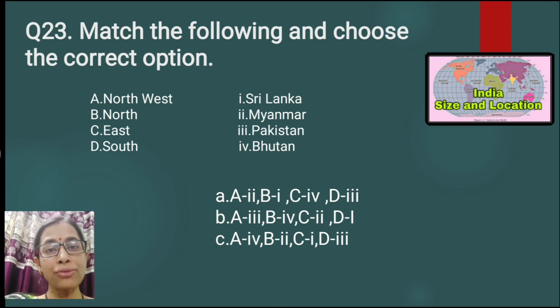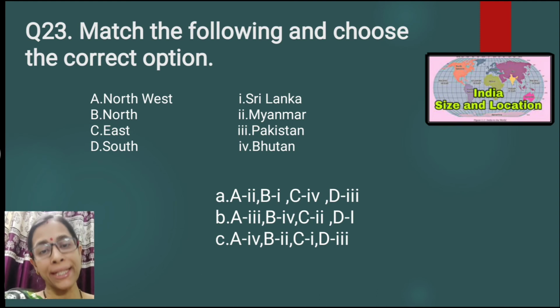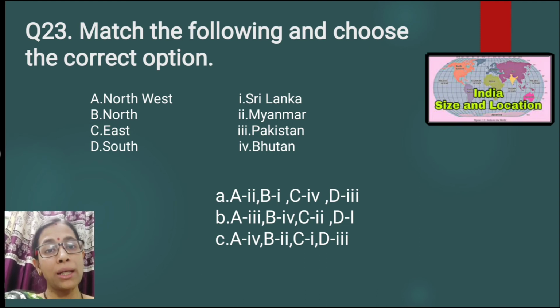Question number 23. Match the following and choose the correct option. In the northwest, which neighboring country is there? Option number 3, that is Pakistan. In the north, option number 4, that is Bhutan. In the east, Myanmar, option number 2, and in the south, Sri Lanka is there. So the correct option is option number B.